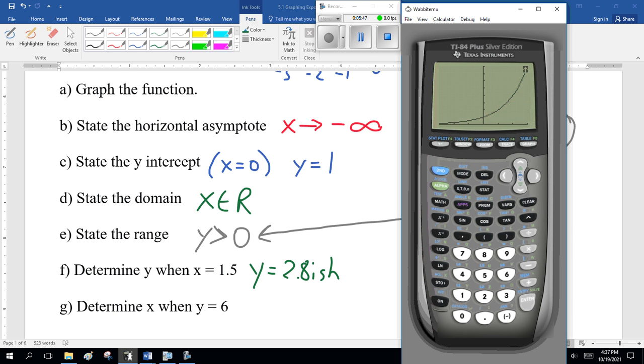So second table, something between 1 and 2. How do I find out when x is 1.5? Second table set, where do I want to start? 1.5. Then go to my table. When x is 1.5, y is 2.8284.